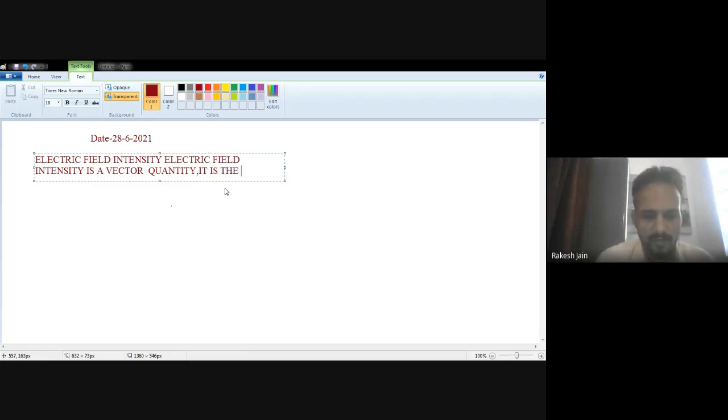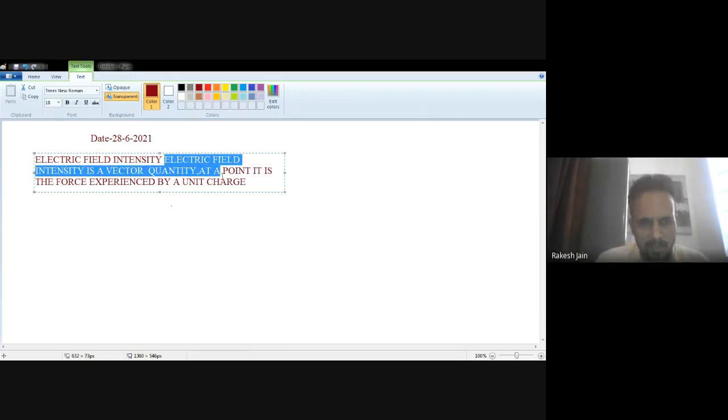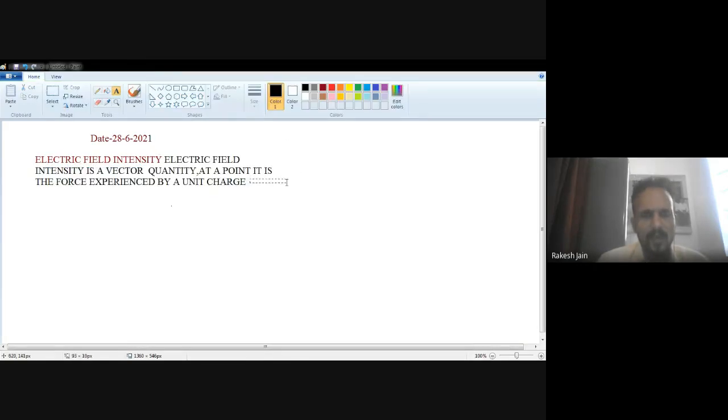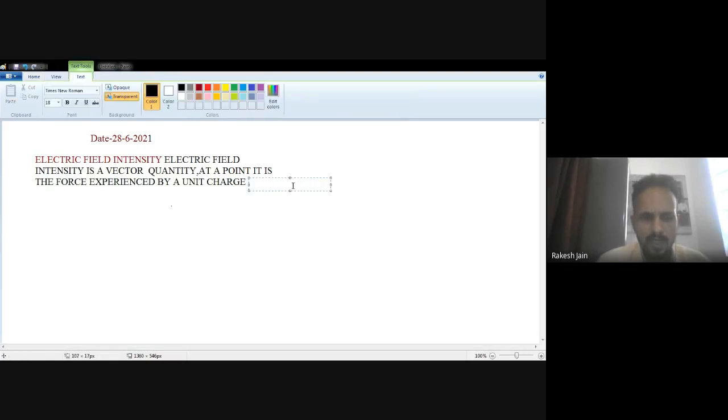It is the force experienced by a unit charge at a point. So what is the electric field intensity? Electric field intensity is a vector quantity, which is the force experienced by a unit charge at that point.